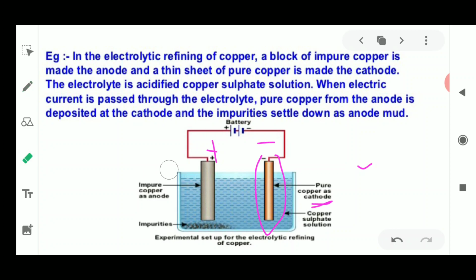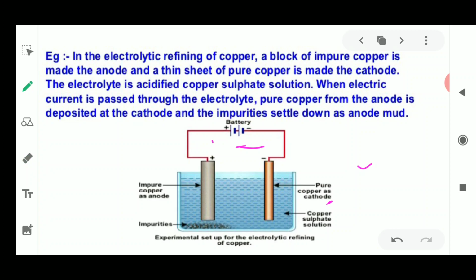Now, once this pure metal and impure metal are used, they are put in the electrolytic chamber. Now we are going to add copper sulfate solution. Then electricity is going to be passed with the help of this battery. This battery is put here as the supply of electric current.